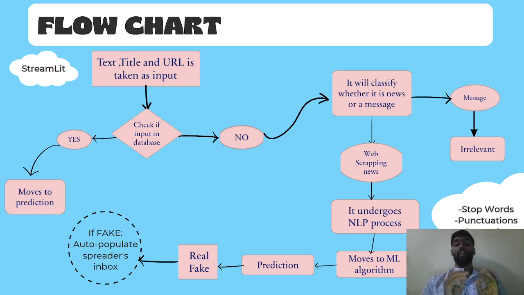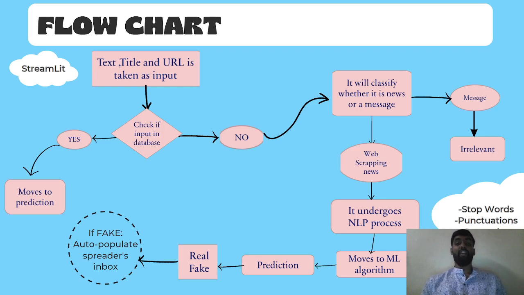If the news is fake, we are auto-populating the spreader's inbox with the original news. The auto-population is under construction, so it is in the dotted circle. Now, before all this process, the model is trained and built.